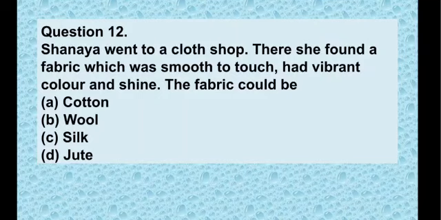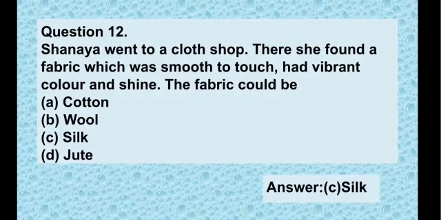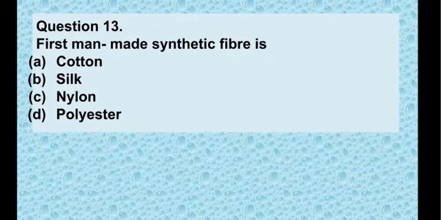So as we know, cotton has a rough texture, wool also has a rough texture, and jute also has a rough texture. So which option is remaining? Option C silk. As we know, silk has a very smooth texture and it has vibrant color and shine. So option C silk will be the correct answer. Now we have question number 13.